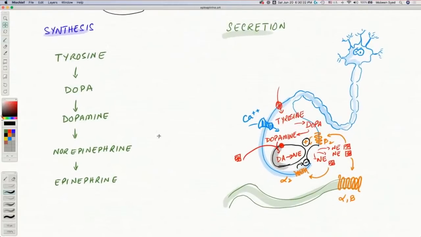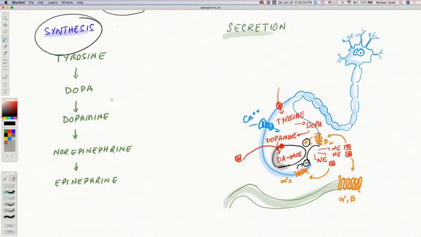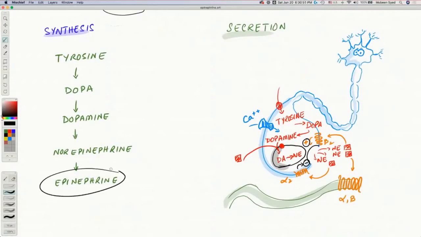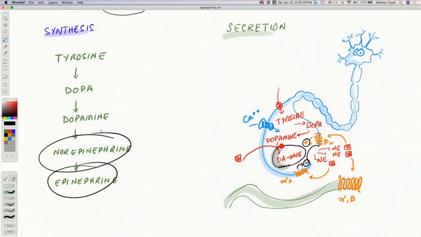Now, how is norepinephrine synthesized? Or catecholamines, how are they synthesized? We take tyrosine and convert that into dopa, then we convert that to dopamine, which is one neurotransmitter. Dopamine is further converted to norepinephrine, which we are talking about, that is another neurotransmitter. And then norepinephrine can be converted to epinephrine, which is one more neurotransmitter. So all of these are neurotransmitters.